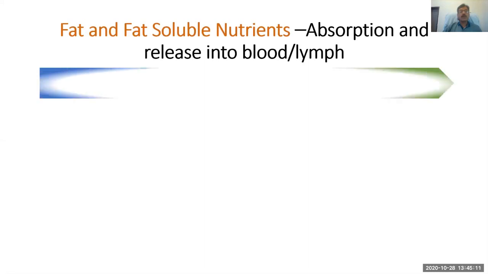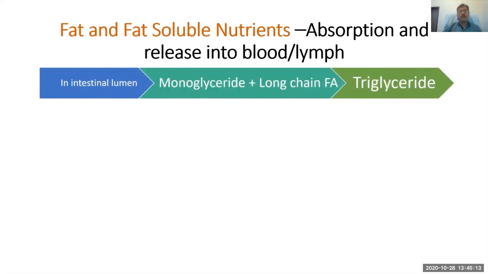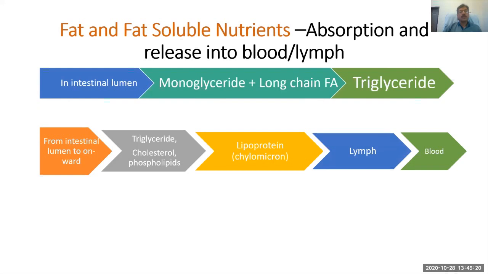When we talk about fat and fat soluble nutrients, they are mainly absorbed and released into the lymph and then into the blood. So from the intestinal lumen, what happens? The triglyceride, a lipid which contains glycerol attached with 3 fatty acids, is converted into monoglyceride and long chain fatty acids. First, the lipid is converted into this state, and then again it is repacked in the intestinal lumen into triglyceride.